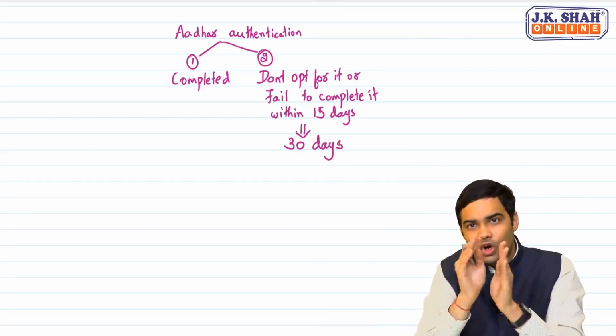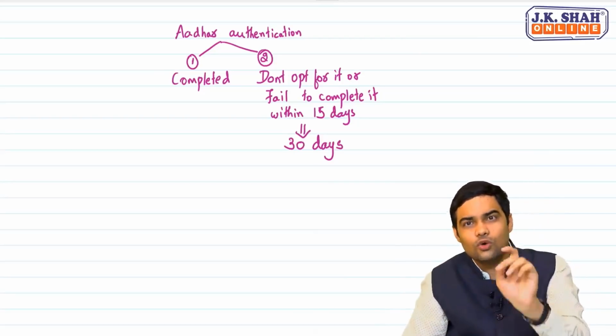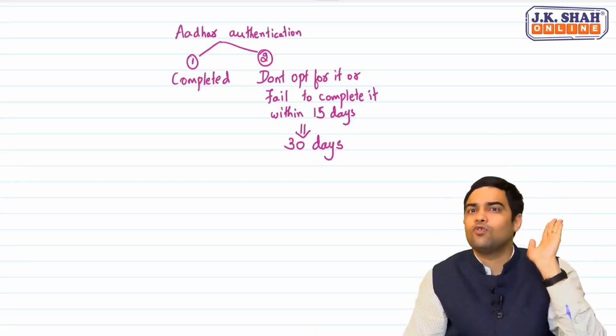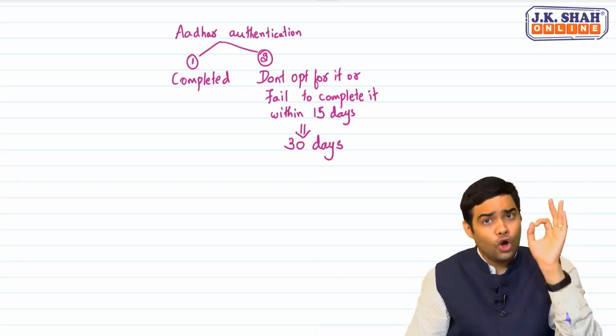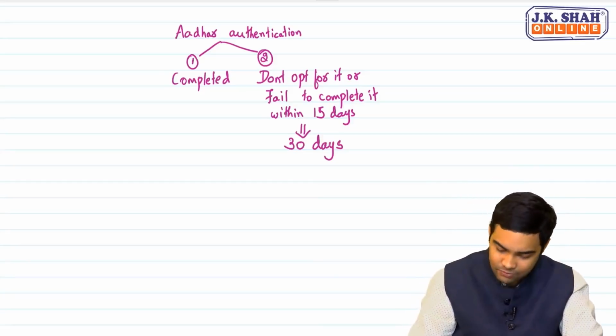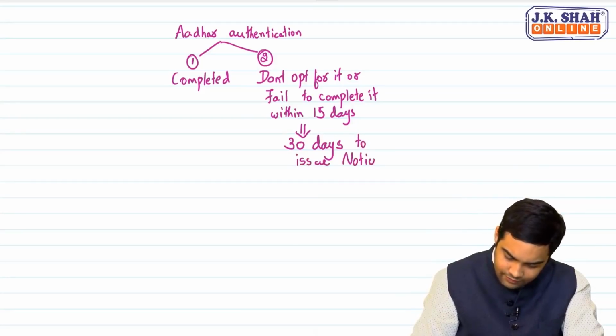So there have been a lot of changes. Ignoring all the changes, you should know what is applicable for your exams. So if a person does not opt for Aadhaar authentication or fails to complete it, the officer has 30 days time to issue notice or grant registration.